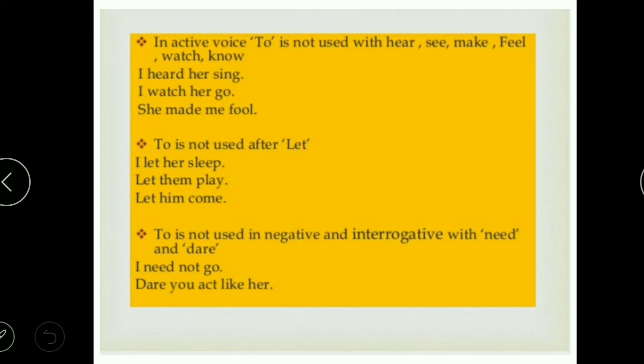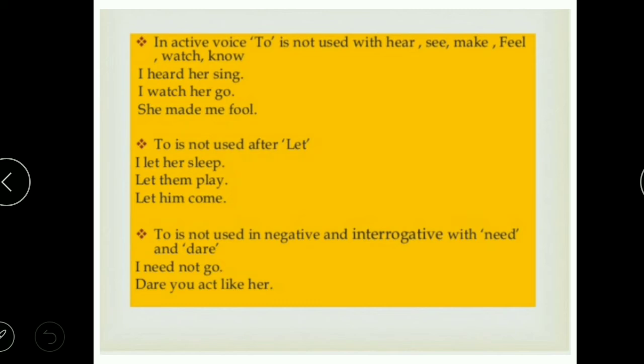Fine. So moving next, to is also not used in negative and interrogative sentences with need and dare. Whenever you frame any sentence with need and dare, like I need not go out, here again you are not using to with the verb, for example go. Or again in the second sentence with dare, you act.